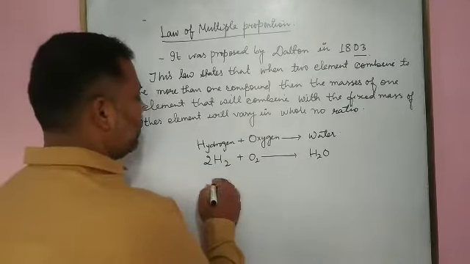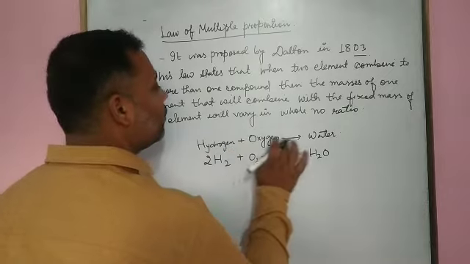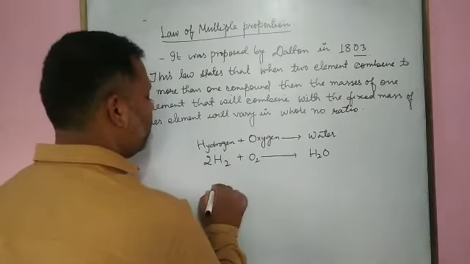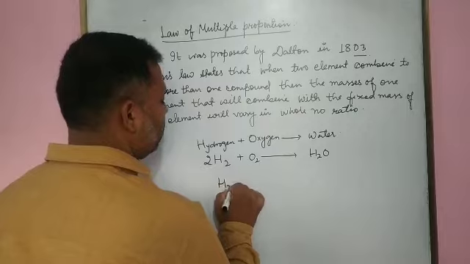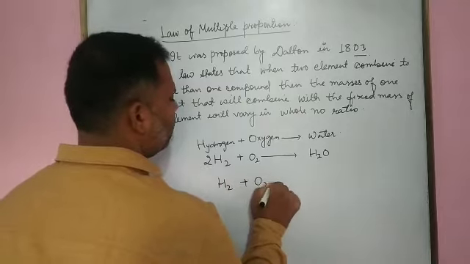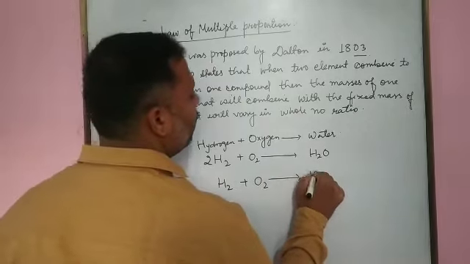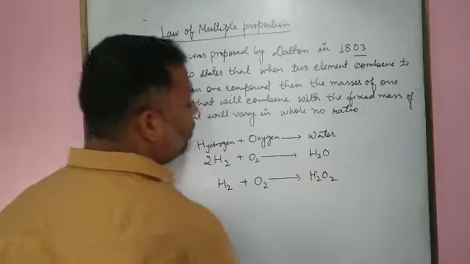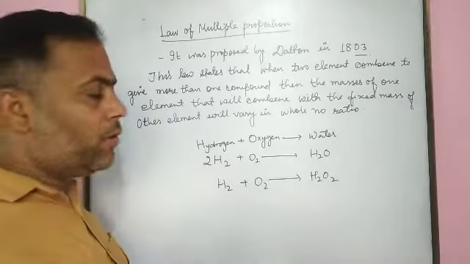The next example: hydrogen reacts with oxygen, the same elements, to give H2O2, hydrogen peroxide.